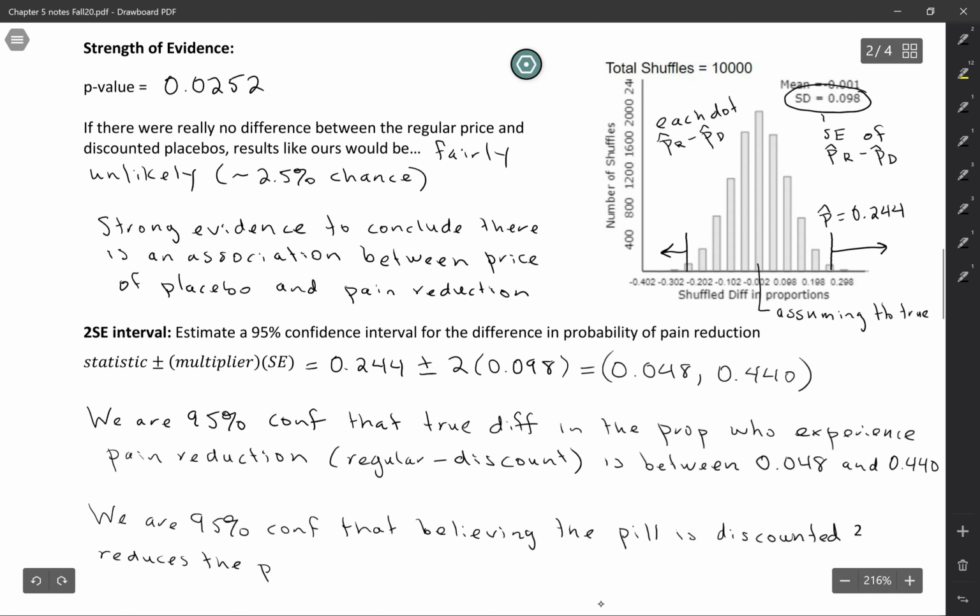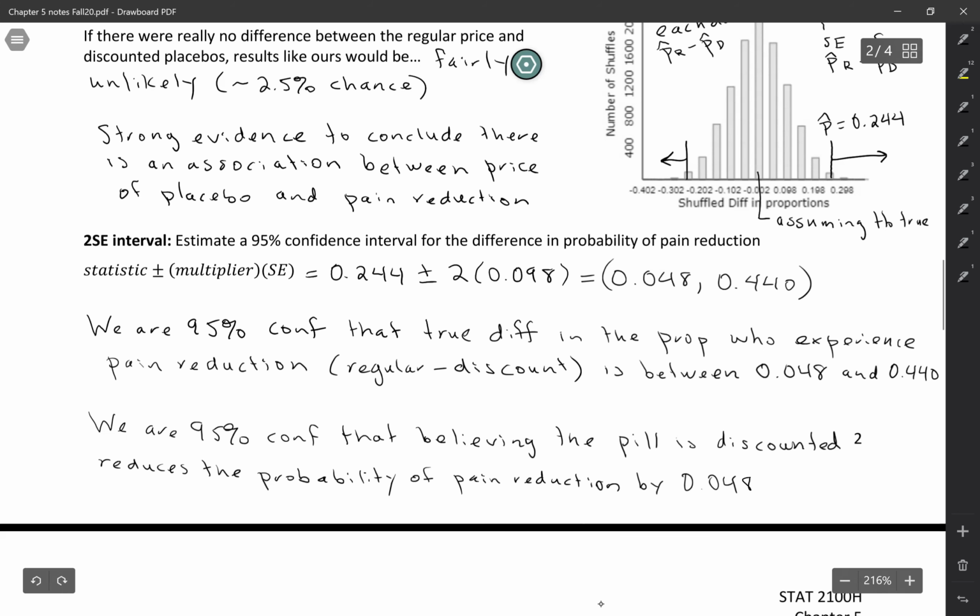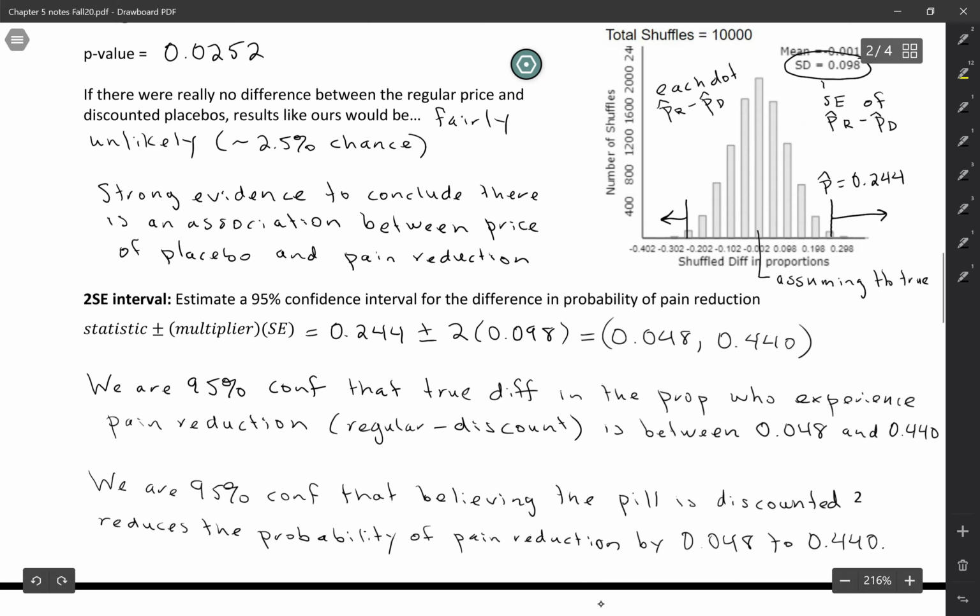And I'm saying probability, but that's just the same as the long run proportion. Reduces the probability of pain reduction by this amount, 0.048 to 0.440. So obviously that's causal language, but that's okay because we do have an experiment. So it's reasonable to say, because this is statistically significant, that it is the discount that had the effect on pain reduction.